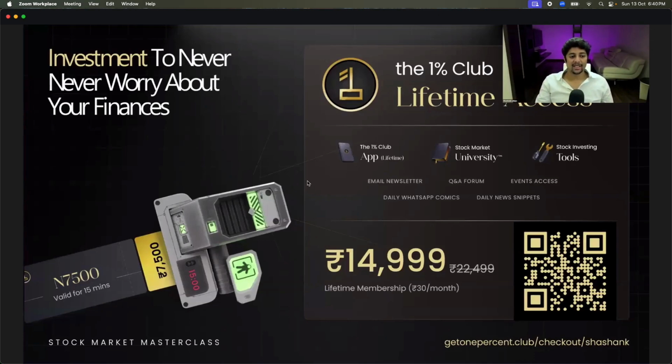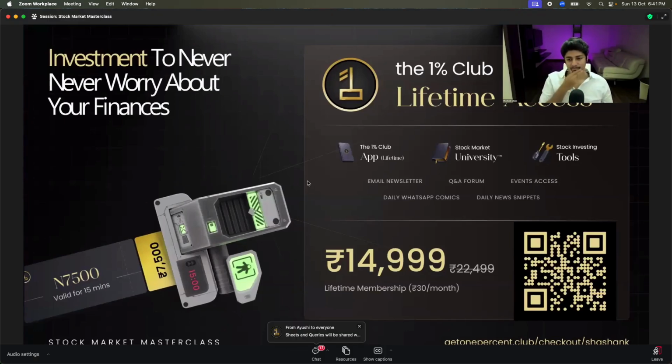Any books you can recommend? Sumit, have you become a part of 1% Club? Yes or no? Sumit Vadke. Okay. So for all the people who are a part of the 1% Club, when you join the WhatsApp group, just ask the mentor, give me Shashank's reading books. I have made a list of some 15 books to read. You can have that access. So this is only for people who are a part of 1% Club. So just ask the mentor, I want the reading books material. They will give you everything. So don't worry about it. Okay? By the way, reading is the most important.